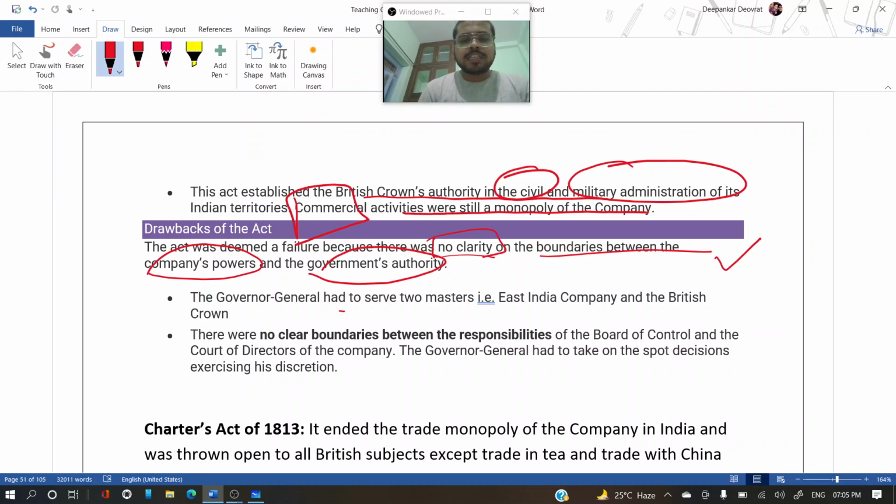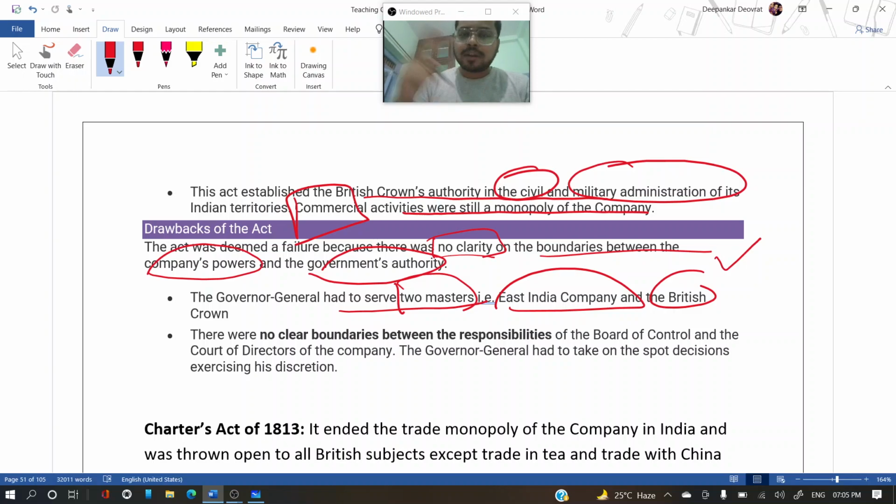Okay, so the Governor General had to serve two masters. What is one drawback? Now the Governor General has two masters. One is the board of control, another is the court of directors. Okay, so the East India Company and the British Crown. Those were the two divisions, and now the Governor General had to serve both.